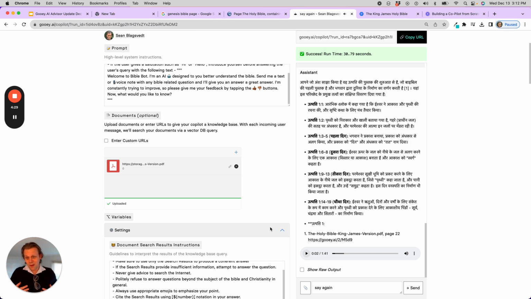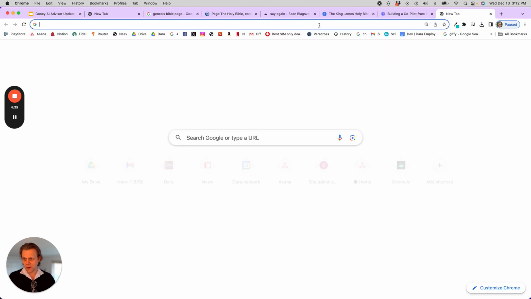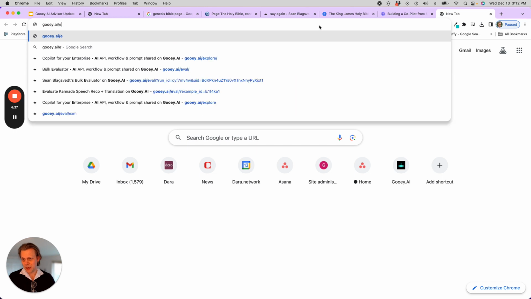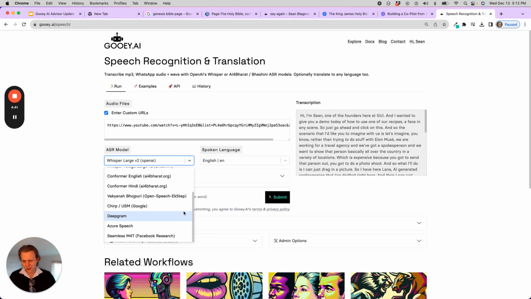And this is really powerful because if you go over to Gooey.ai/speech, we support all of the best speech recognition engines from Azure, from Microsoft, from Google, from OpenAI as well. So if somebody sends an audio clip via WhatsApp, we can understand them quite well.